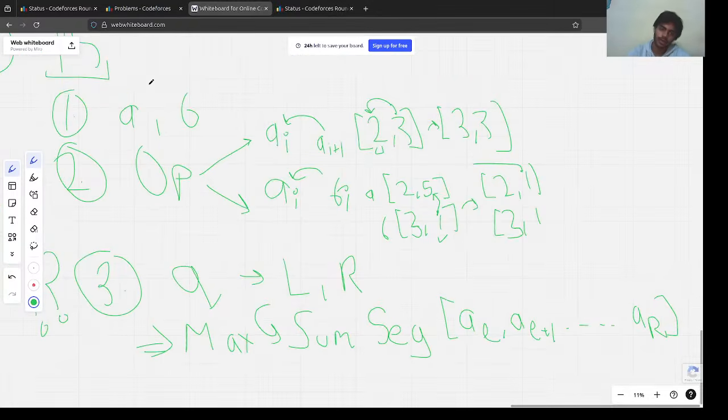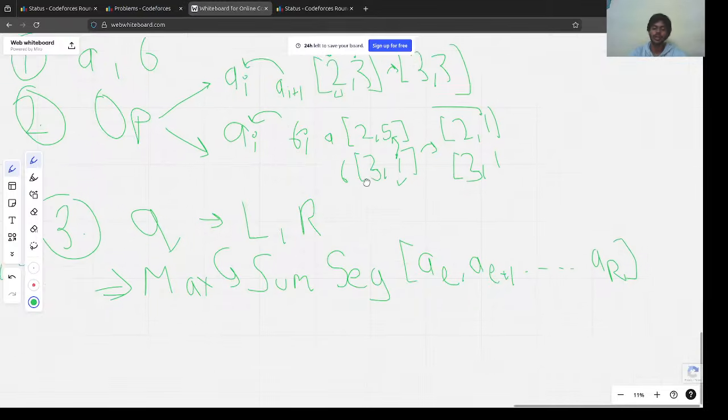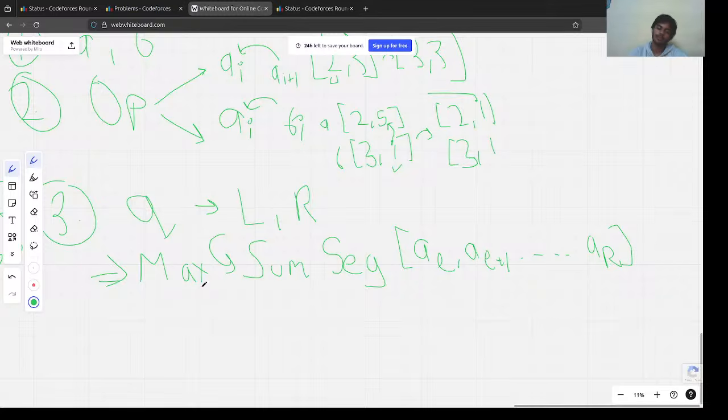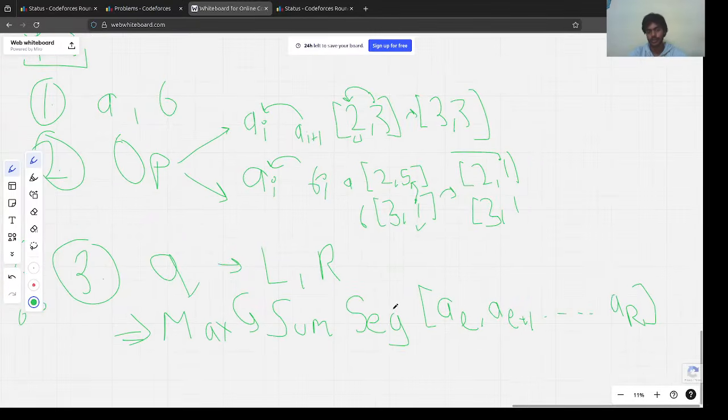Got it. So we have two arrays, and we can perform some operations. One operation is that we choose some index and replace that element with the next element that occurs after it. And similarly we can also replace the current element AI with BI. We can perform any number of operations such that we get the maximum sum segment for each query, right? So this is the question. Hope you guys understood the question.